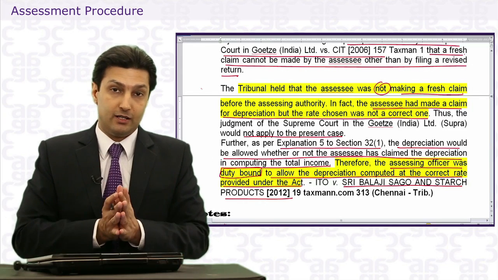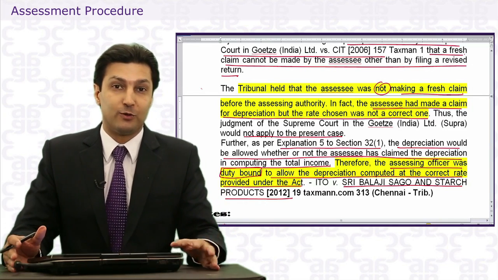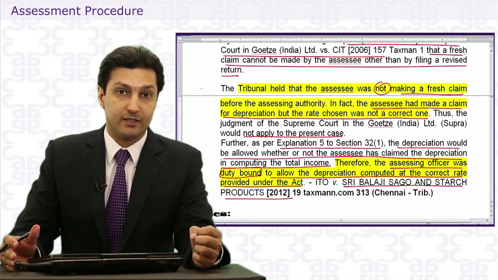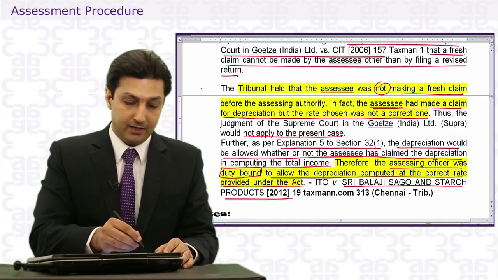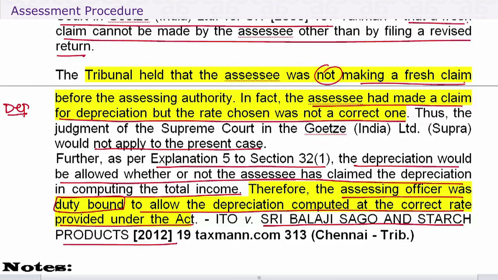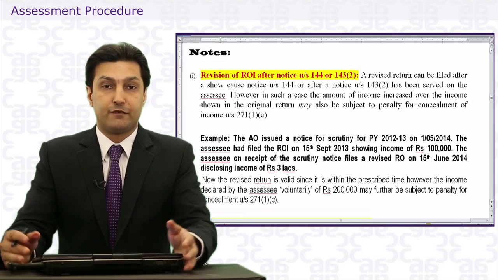So this point about whether you can write a letter to the AO to revise the return is important. In the final analysis, if it's depreciation, well, we will rely on this judgment. But for any other case, you can only revise the return by filing a revised return, not by making an application to the AO.